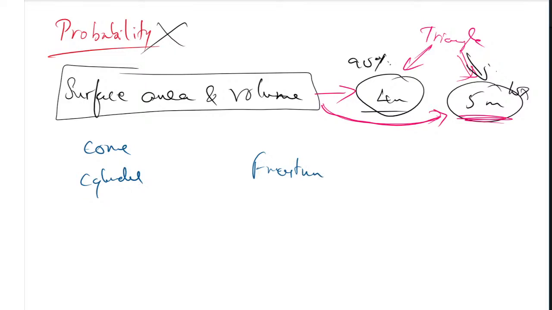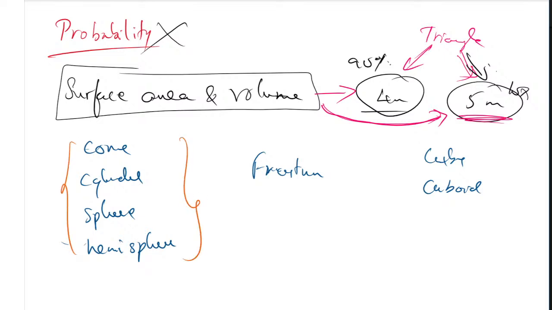I have written the frustum separately, and I will tell you why. Then we have cube and cuboid, which is rare and will not be asked. But take into consideration the sphere and the hemisphere. All these I have written are important because these four they will combine together.